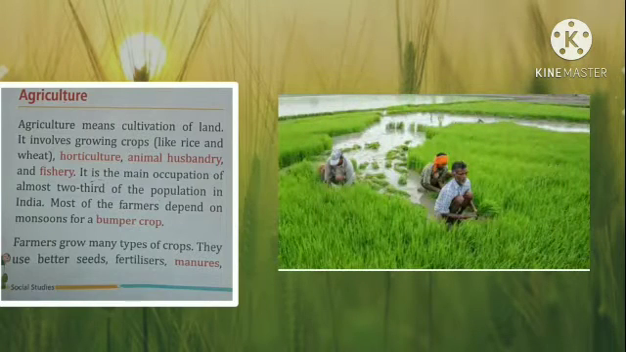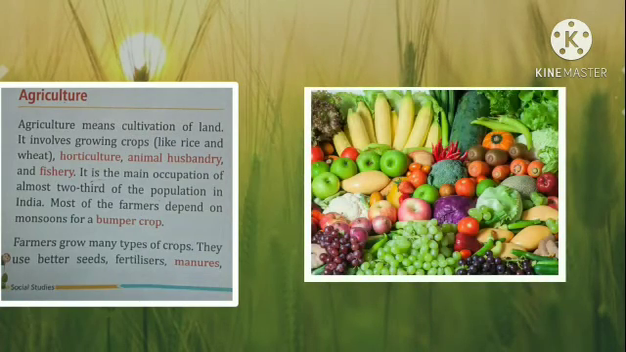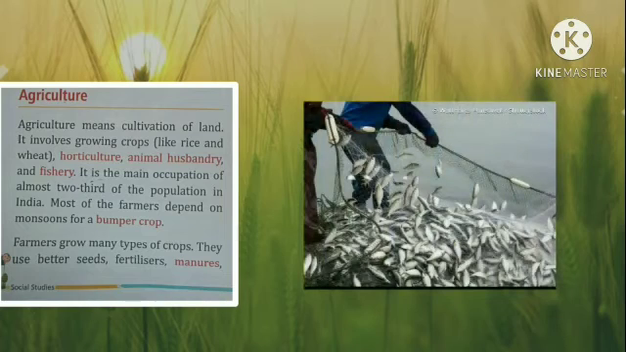Agriculture. Agriculture means cultivation of land and it involves growing crops like rice and wheat, horticulture, animal husbandry and fishery. By horticulture we mean harvesting of fruits, flowers, vegetables for sale. Animal husbandry means rearing of animals like cattle, goat, etc. And the term fishery means catching of different types of fish.